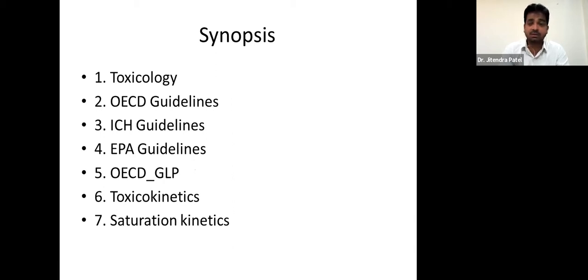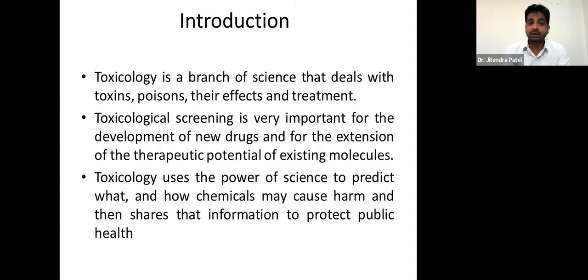ICH has also given some rules and regulations on how to test and identify toxicity, what the level of toxicity is, right? Then in good laboratory practice also, OECD has given guidelines. What the toxicokinetic parameters are, saturation kinetics. So these are the points where we are going to have the discussion on toxicity or any kind of toxicology. So when it comes to toxicology, what is the toxicology that we are going to discuss?